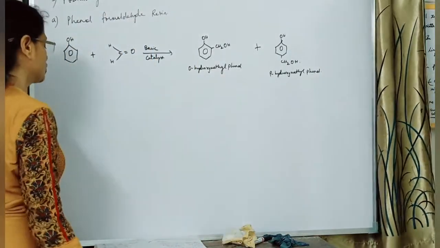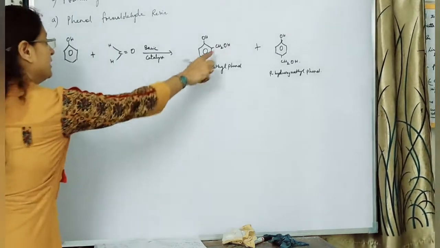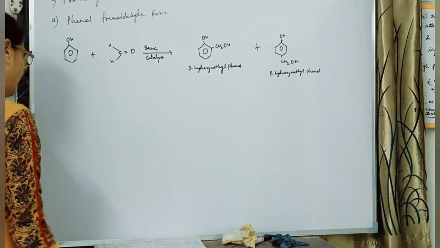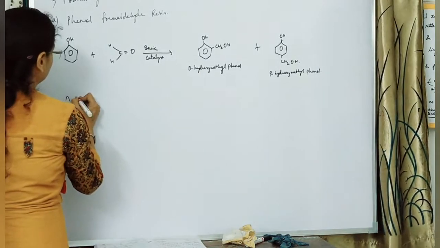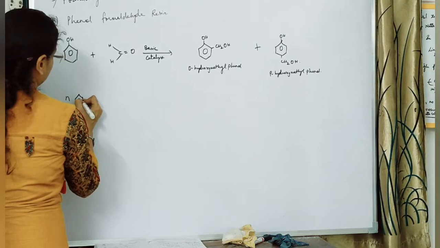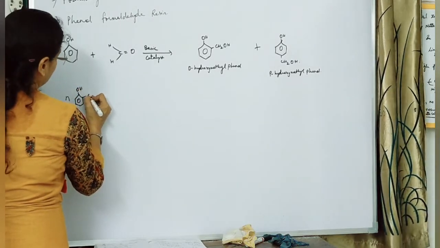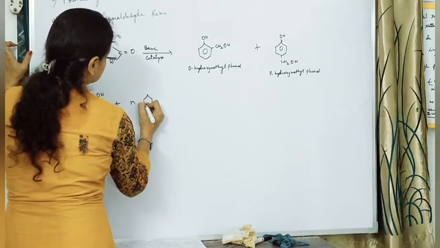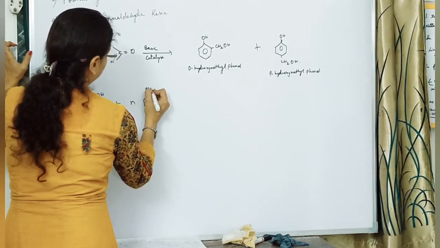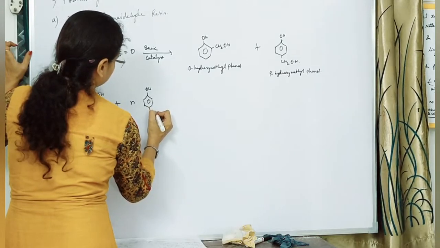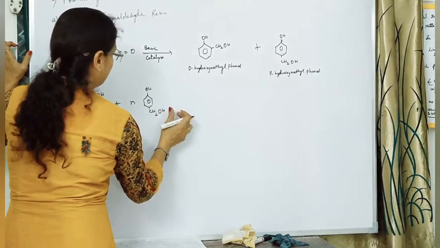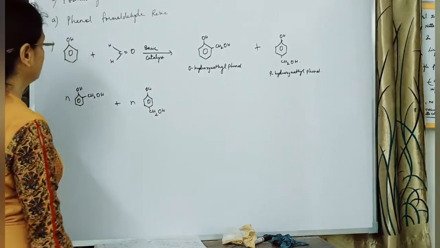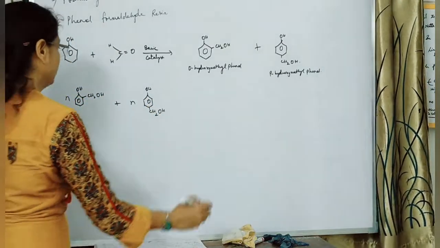Now let's see the preparation of our bakelite. So we'll take N molecules of both orthohydroxymethylphenol and para-hydroxymethylphenol. So N molecules of orthohydroxymethylphenol plus N molecules of para-hydroxymethylphenol. So what will happen? There will be a cross-linked compound formed by the condensation polymers.